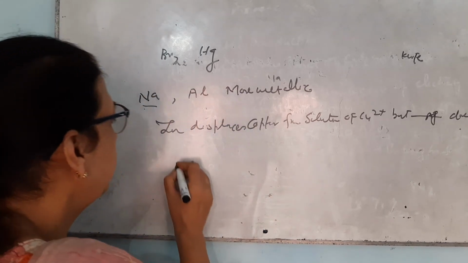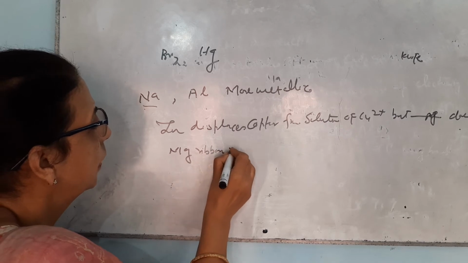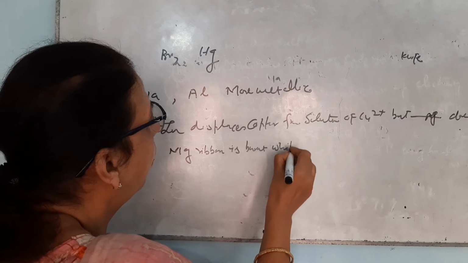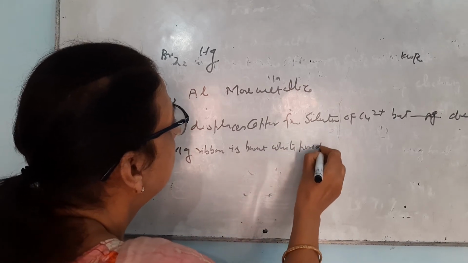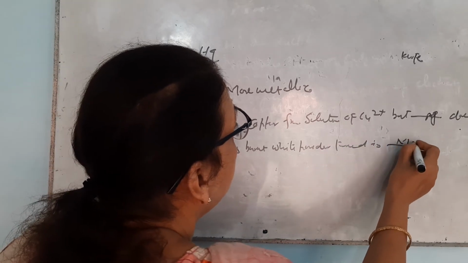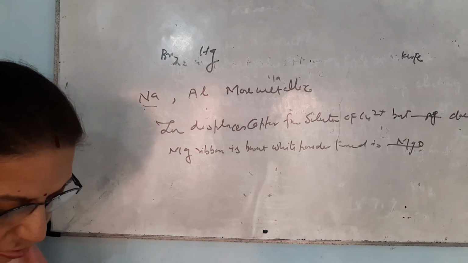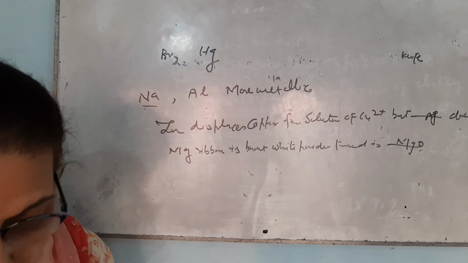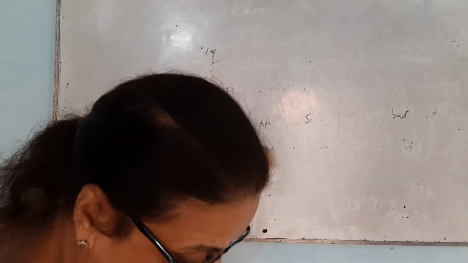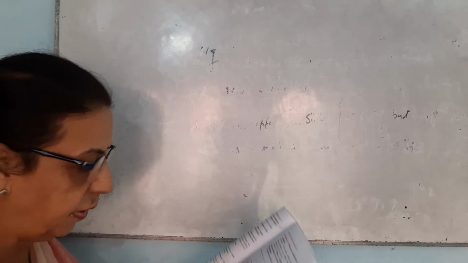When magnesium ribbon is burned, the white powder formed is magnesium oxide. Now, the next question is, which of the following reactions will not occur?